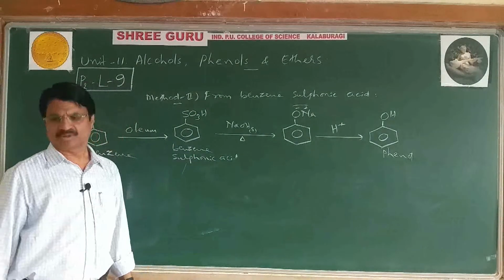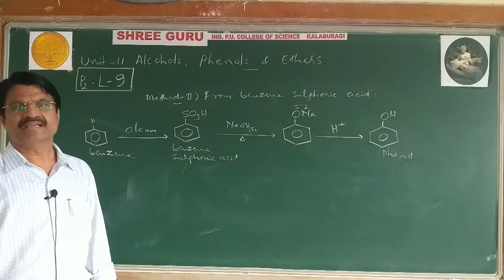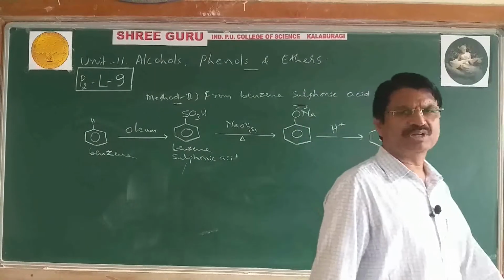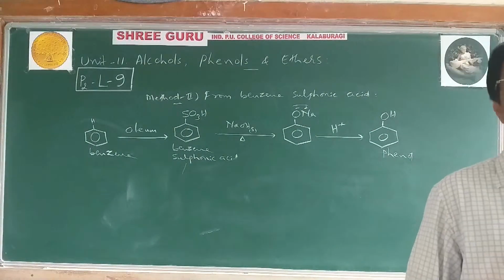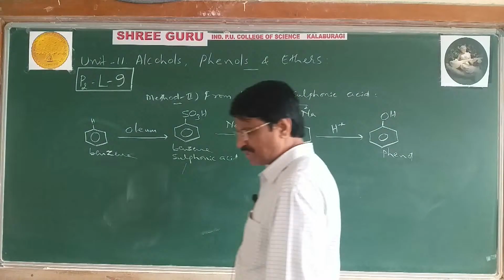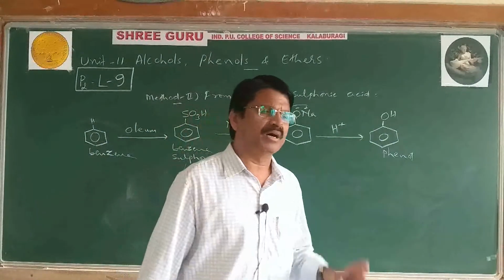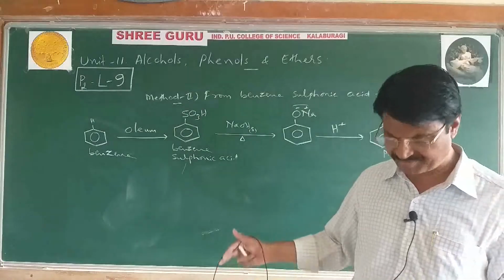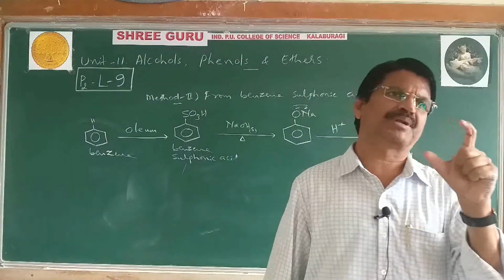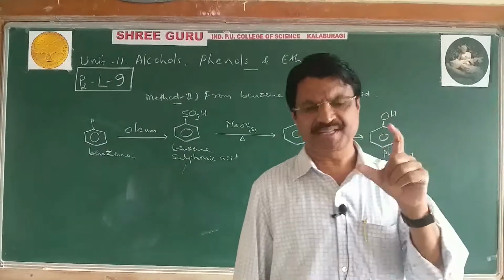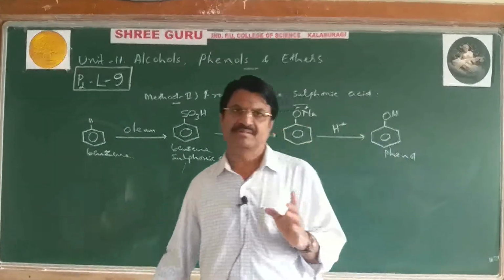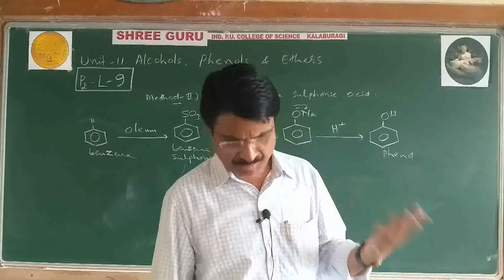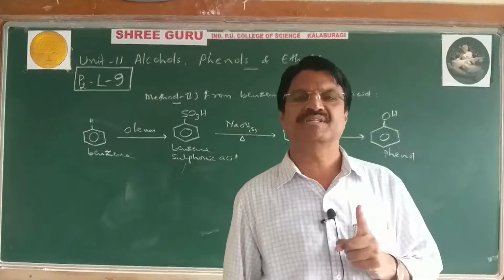This is the second method of how to get phenol in the laboratory. And the third method is from diazonium salts. See how to convert diazonium salts into phenol. About diazonium salts, you studied in the amine topic, compounds containing nitrogen. There you studied that an aliphatic primary amine can produce alcohol when it reacts with nitrous acid.